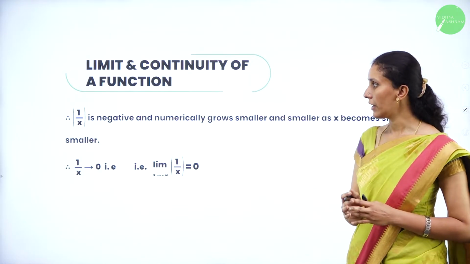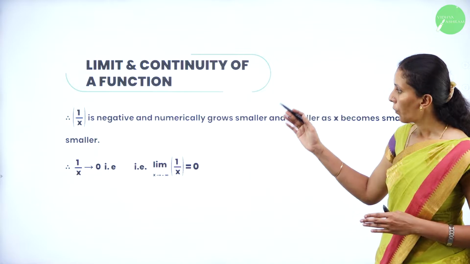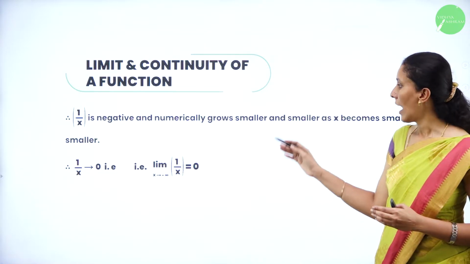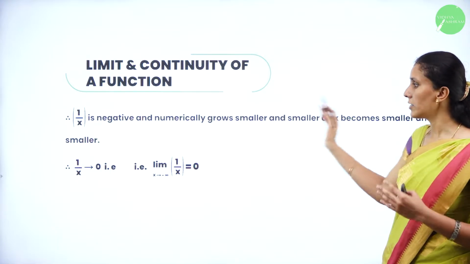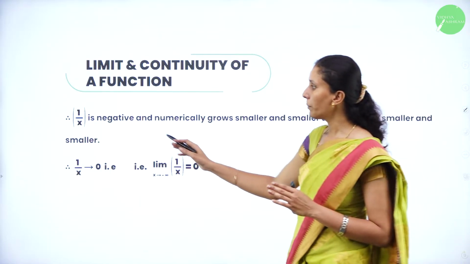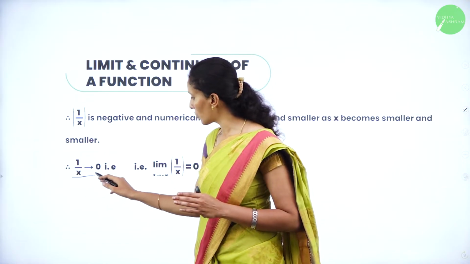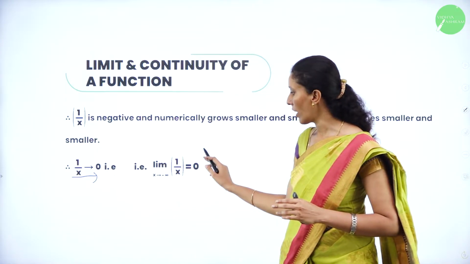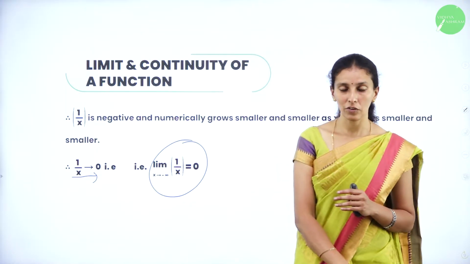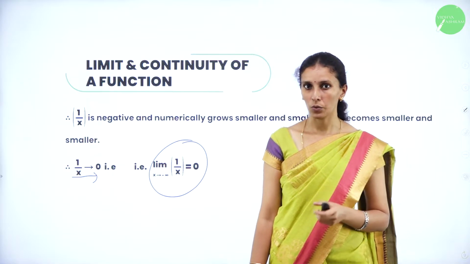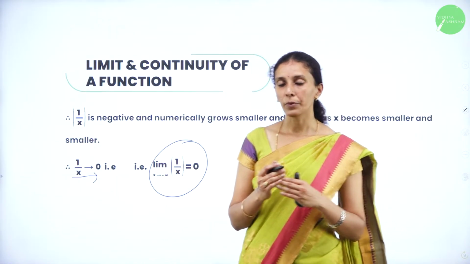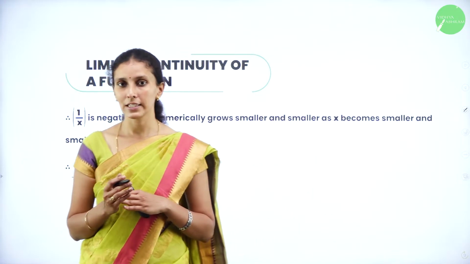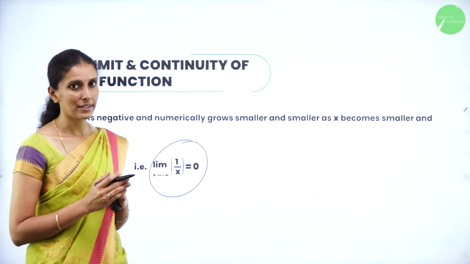So here I have given the explanation, that is 1 by x is negative and numerically grows smaller and smaller as x becomes smaller and smaller. So the value may be negative but it is close to 0. That is why I can write the limit as x tends to minus infinity of 1 by x as 0. Now, how to calculate these whenever x approaches positive or negative infinity.